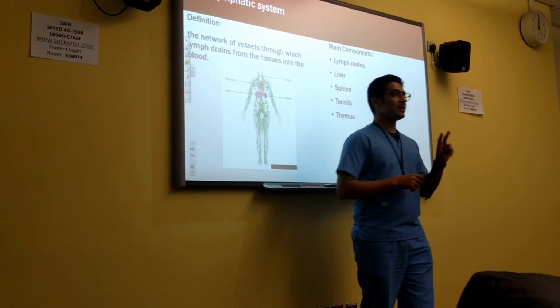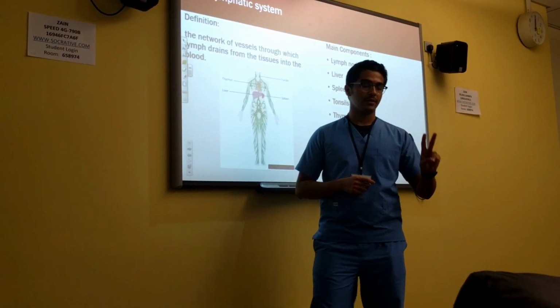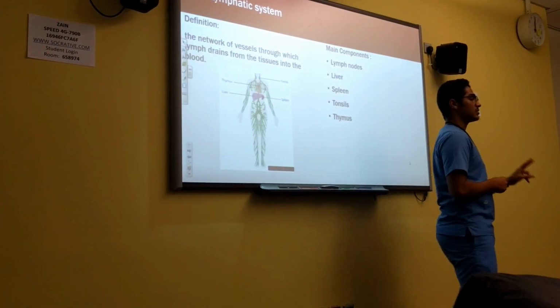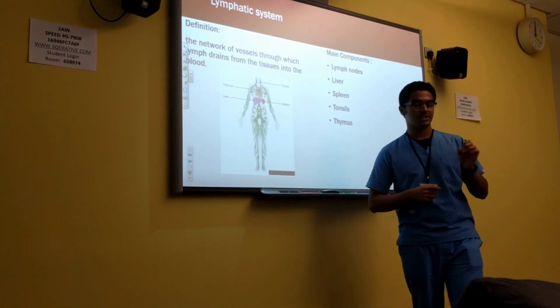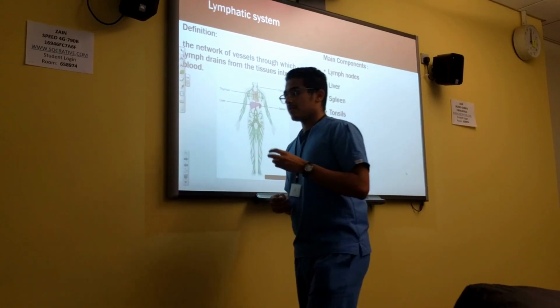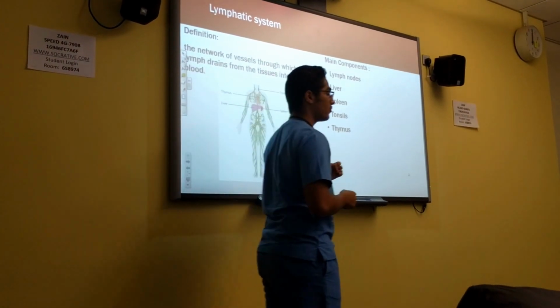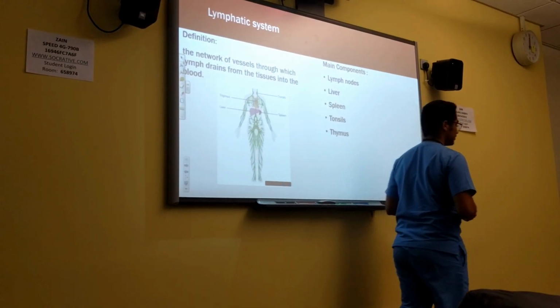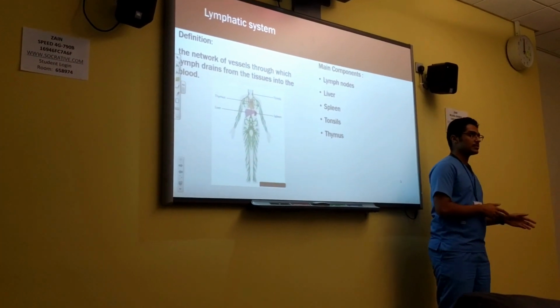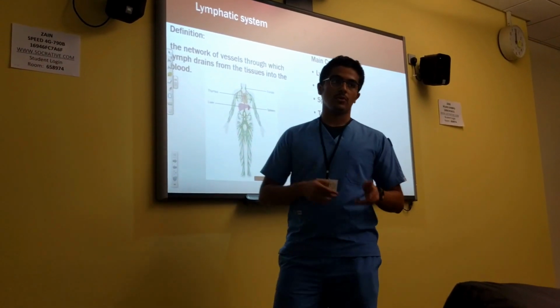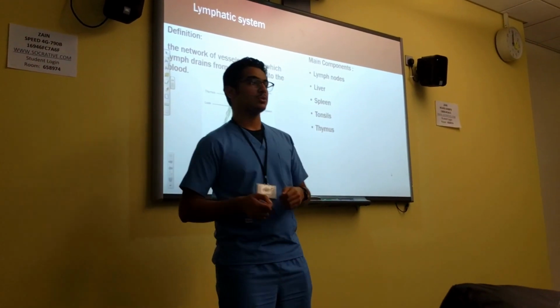The liver has two main functions: the detoxification of the blood, and production of biochemicals that help in the process of digestion. The third component is the spleen. The spleen is known for its part in the immune system, as it filters the old or dead blood cells out of the blood.